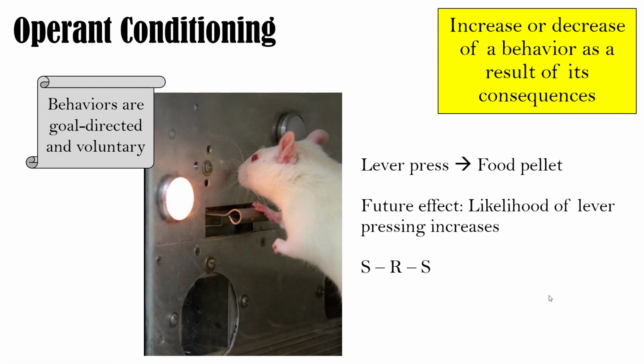So remember with respondent, it's a reflex, they're elicited. Operant behaviors are voluntary. So we say that we emit behaviors. So an organism will emit a behavior. So you guys can tell if I'm talking about respondent or operant with the terms that I use. If I talk about a stimulus eliciting a response, it's respondent. If I talk about an organism emitting a response, it's operant conditioning. So a couple of key terms that can help you differentiate the two.